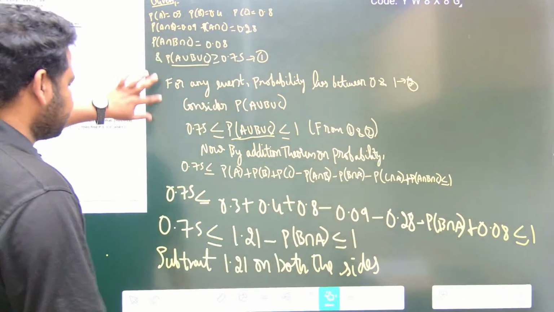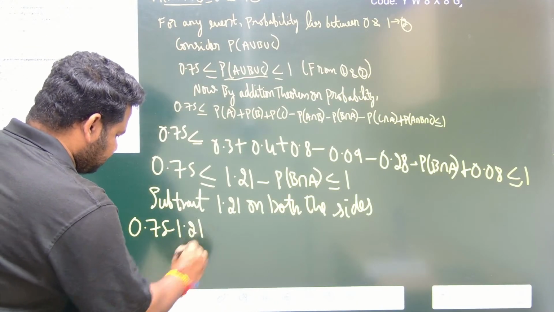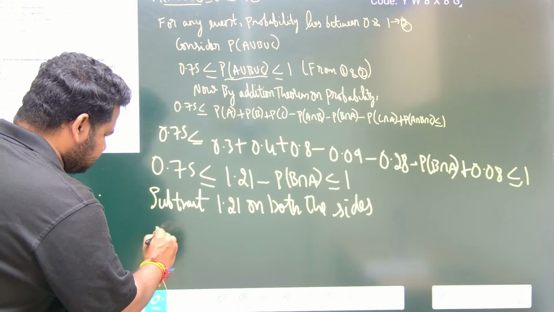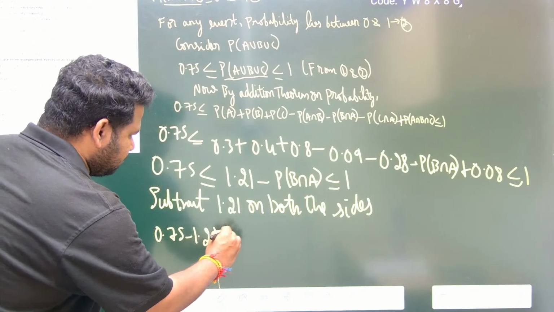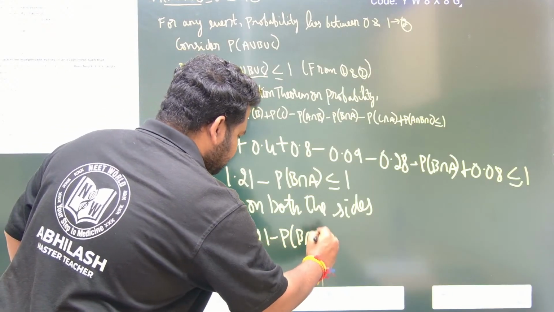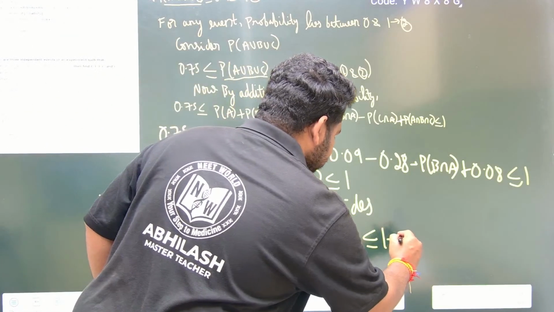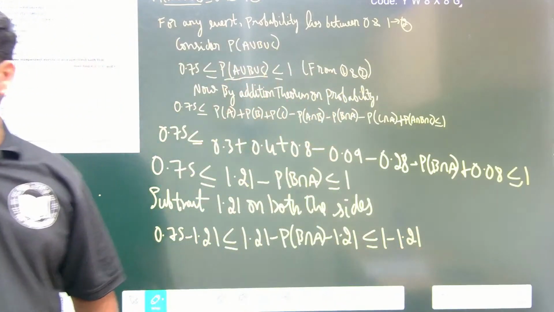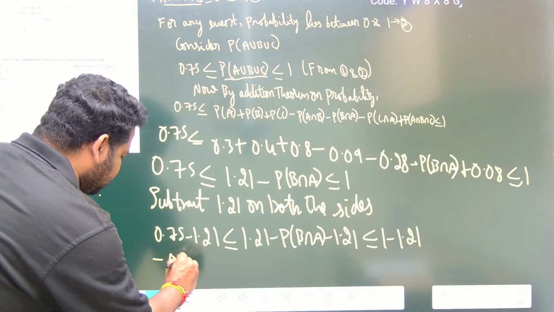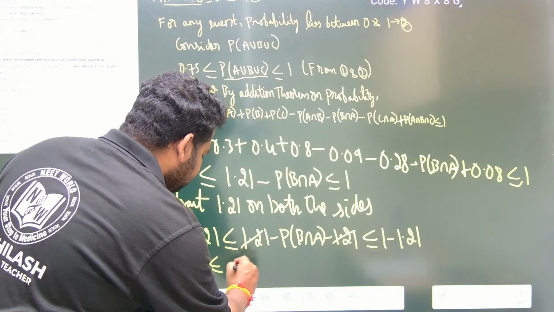So see here, on subtracting, this will become 0.75 minus 1.21, both the sides less than or equal to 1.21 minus probability of B intersection A minus 1.21. You have to write it here also, then don't forget 1 minus 1.21. This is what we have, friends. Now you just have to calculate the values: 0.75 minus 1.21 will be minus 0.46, less than or equal to 1.21 minus 1.21, I can cancel, so this will be left with minus probability of B intersection A.